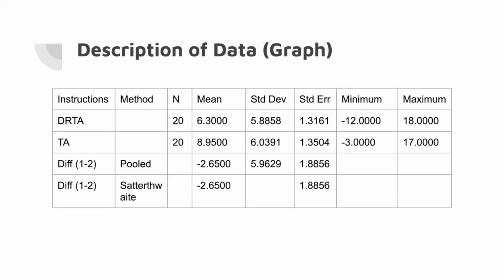This is a diagram of our description of data graph. For our DRTA, our mean was 6.3, our standard deviation was 5.88, our minimum was -12, and our maximum was 18. For our TA, our mean was 8.95. Our standard deviation was 6.0391. Our minimum was -3, and our maximum was 17. For our pooled value, our mean was -2.65. Our standard deviation was 5.9629.